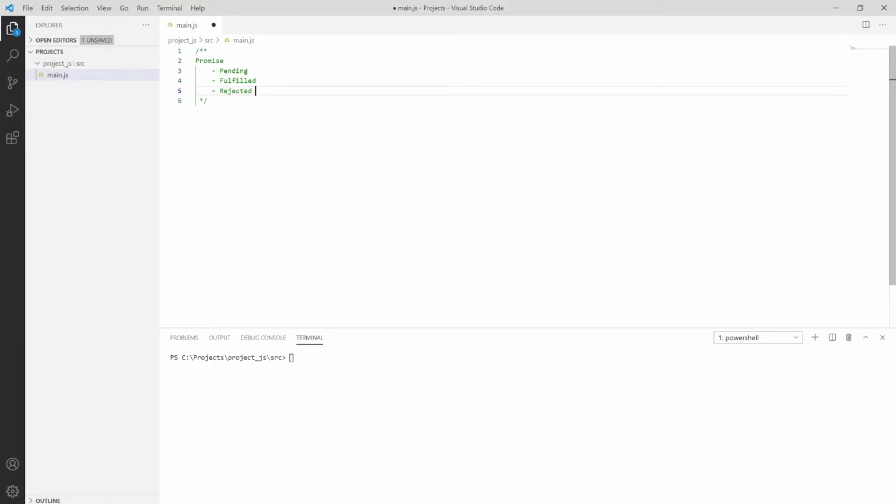Pending means the initial state, the operation is not yet completed. We only made the request to the server. The server takes time to respond. On the basis of the response, if it's fulfilled, then we move from pending to fulfilled. And if it got rejected, due to a server issue or a database or query issue, then it moves from pending to rejected. So if the operation is a success, we move to the fulfilled category, and if it failed for some reason, we move to the rejected category.